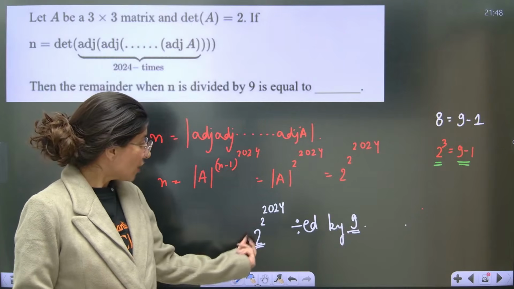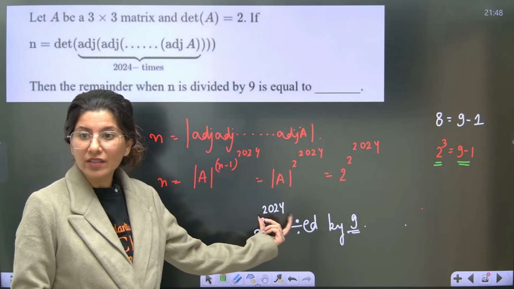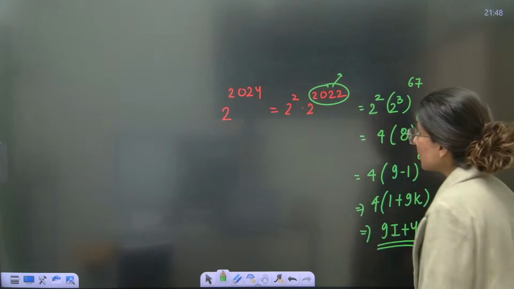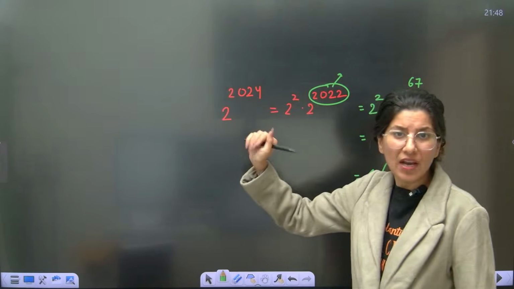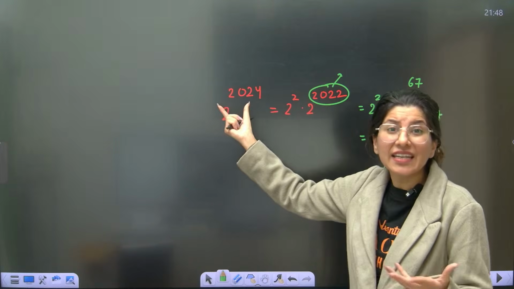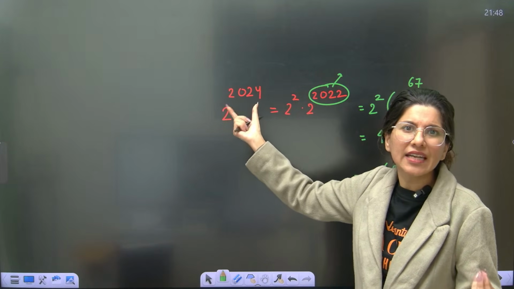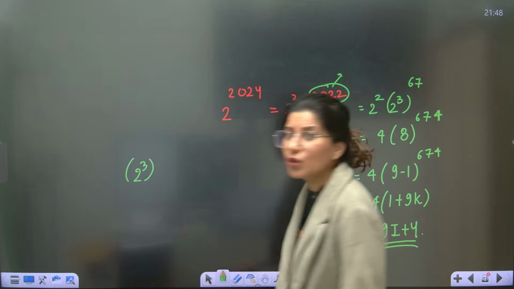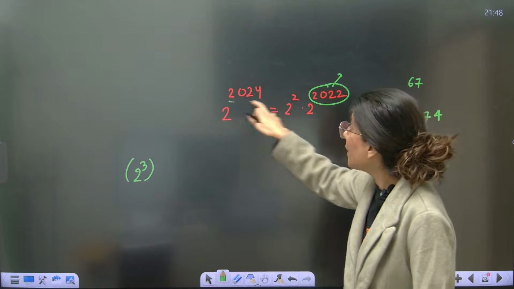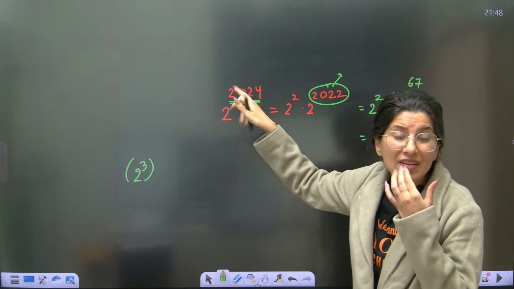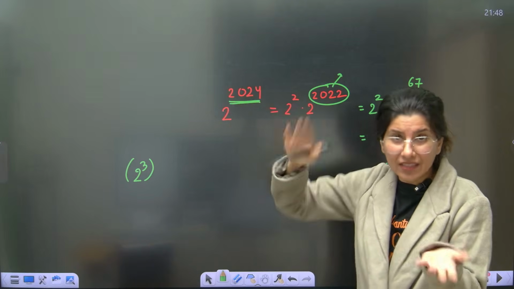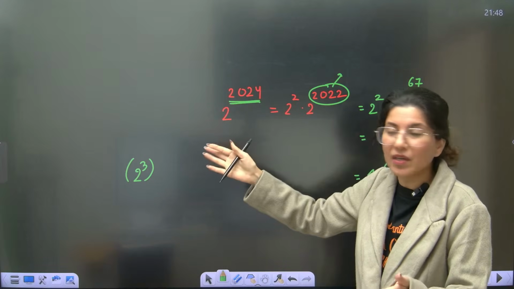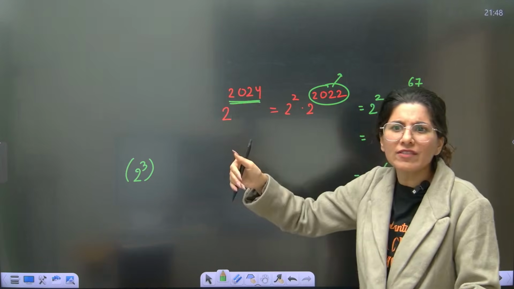But for that we have to analyze that power. What is this power? 2 power 2024. So let us talk about this power, 2 power 2024. I want to create 8. How will I create 8? The only way of creation of 8 is 2 cube. That means I want my 2024 to have 3 into something, so that I can separate. But I realize 2024 is not divisible by 3.